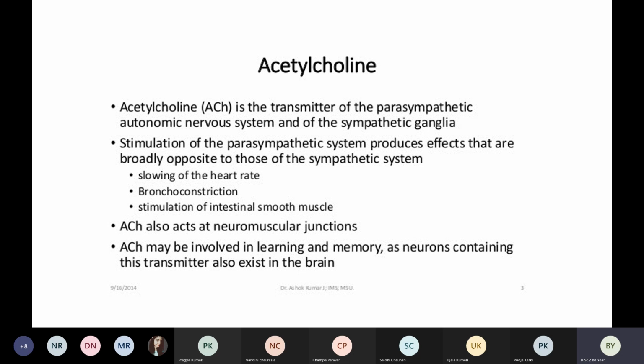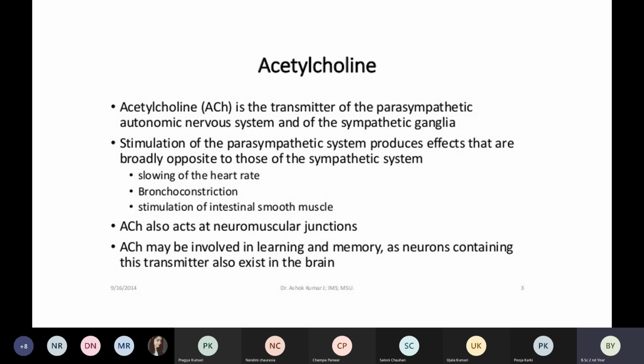Have you heard about Alzheimer disease? Yes, ma'am. So in Alzheimer disease, patients have memory loss. They are not able to remember things. What happens in Alzheimer disease? It is a neurological disorder where there is less acetylcholine.